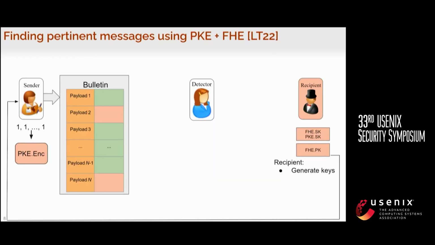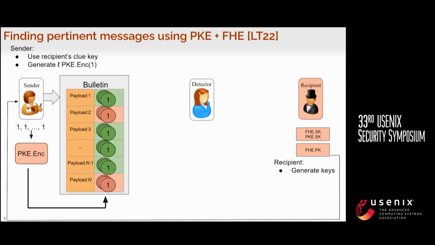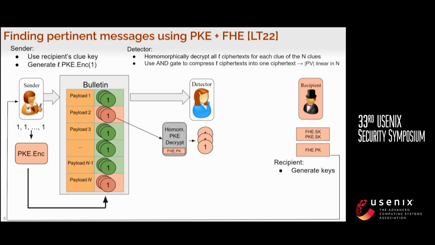So let's first recall how it was done in LT22, the original OMR paper. Essentially, the sender uses some public key encryption to encrypt L bits. Then this ciphertext is used as a clue to put on the bulletin board. The detector will use homomorphic encryption, FHE, to homomorphically decrypt all these L ciphertexts and get a bunch of ones. If the message is pertinent, then because the keys used are identical, it should get ones. And then with an AND gate, it will get a single one, indicating the pertinency.